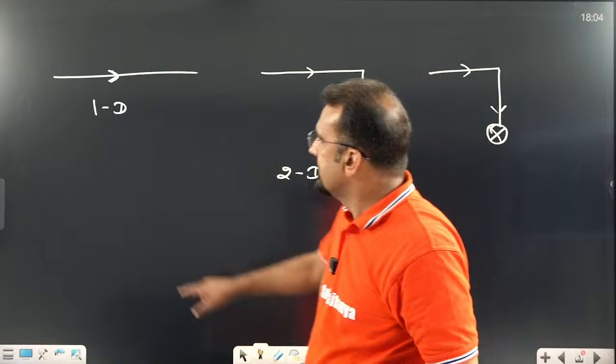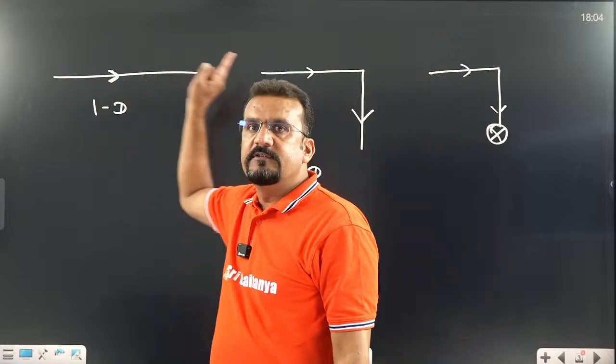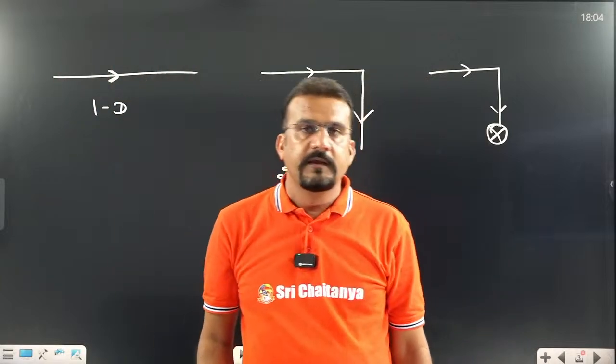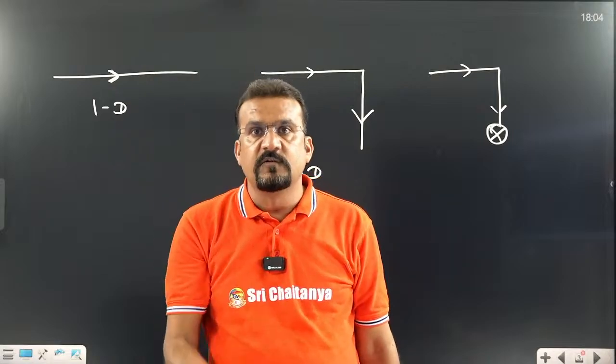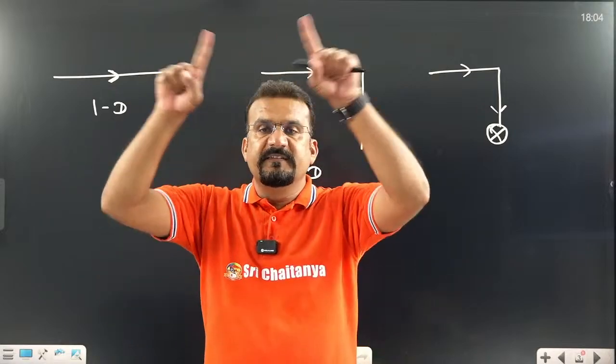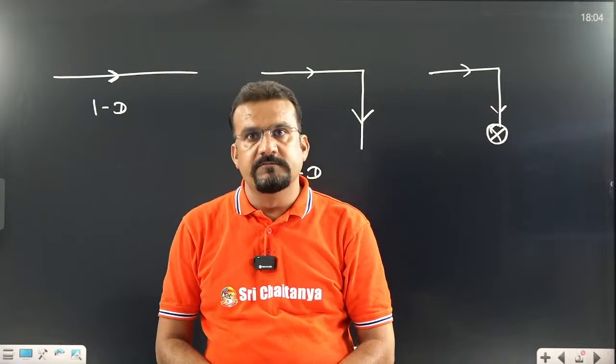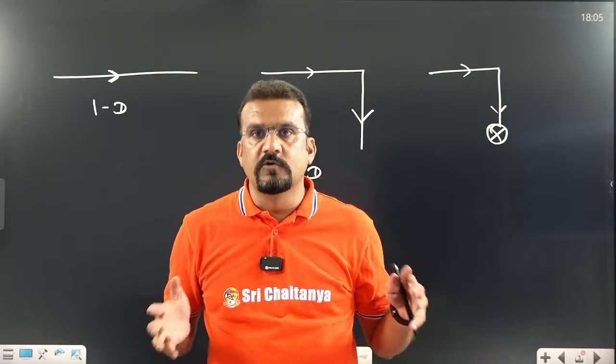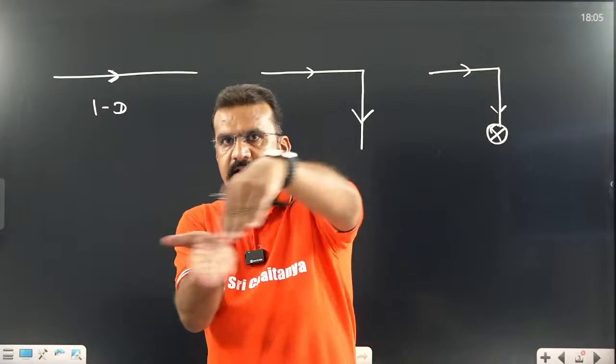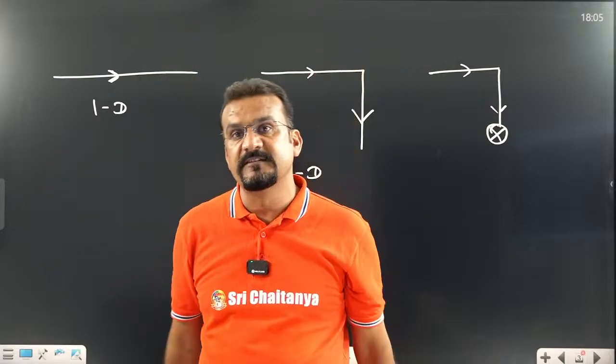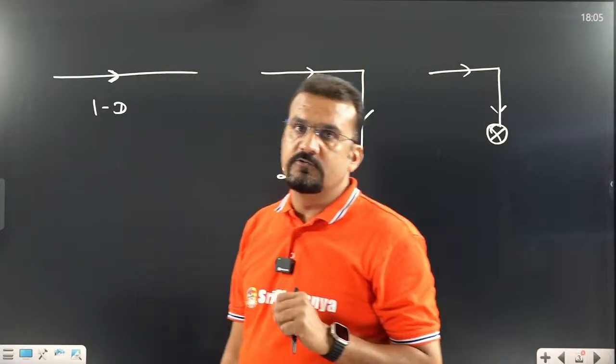Let us take one example. If a body is moving in a straight line without turning back, or take a ball, if you throw the ball upward, this is 1D. If we take circular motion, this is 2D. And if we consider the motion of an aeroplane moving like that, which can turn like that, and in air also, that means 3D motion. So this is 1D, 2D, 3D motion.